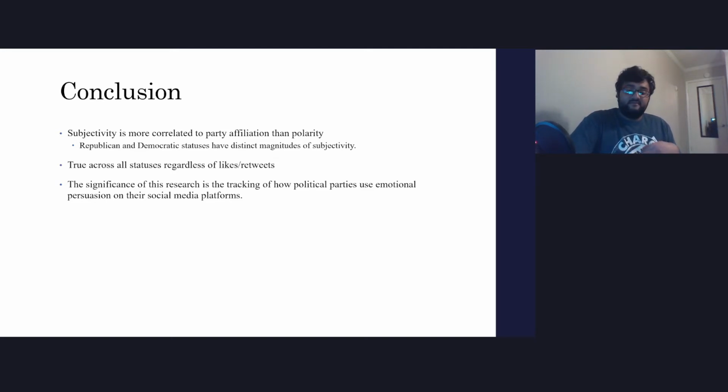Now, there is promising evidence to suggest a correlation between sentence structure, word choice, and party affiliation, and if the correlation is proven, the results of this can be used to analyze political party publicity and outline the emotional persuasion tactics these parties use on social media.